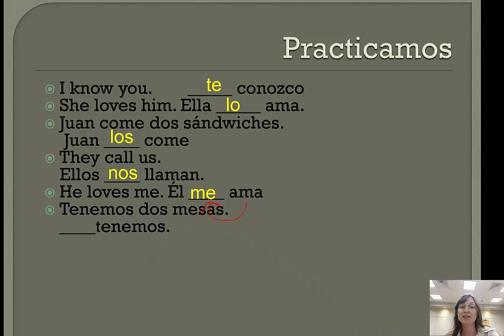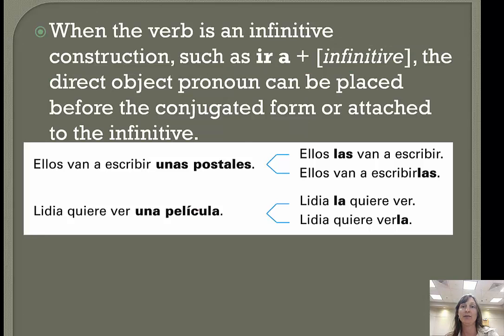Tenemos dos mesas. Mesas is plural and feminine. Las tenemos. Okay. Now, there's one more thing I want to talk about. When you have an infinitive in the sentence, the direct object pronoun can either go before the conjugated verb or it will be attached to the infinitive. Oh my goodness, right? Craziness.